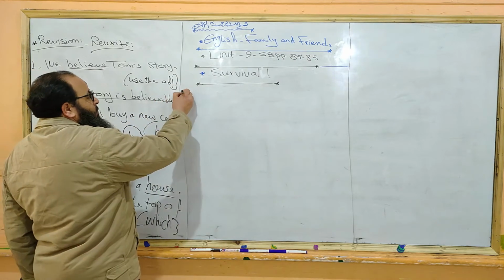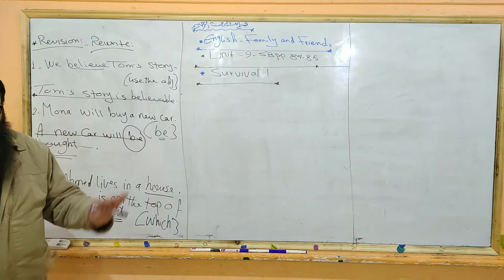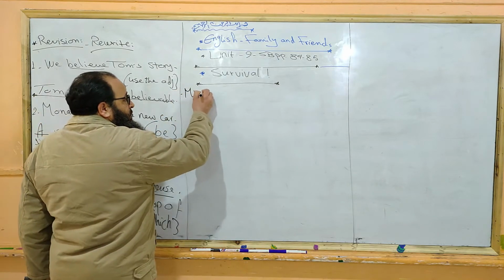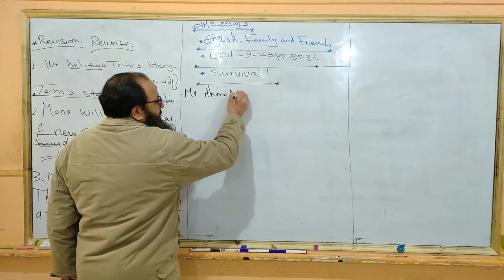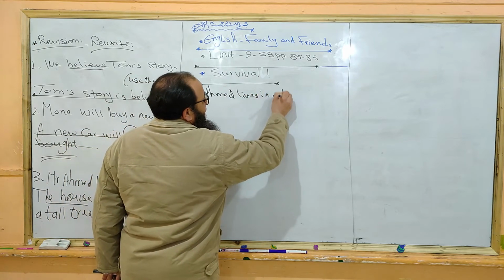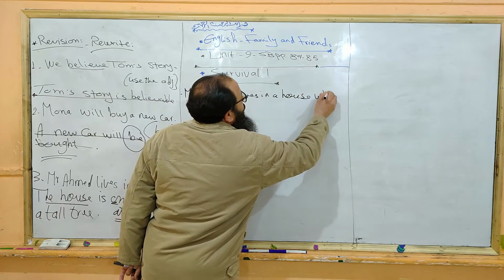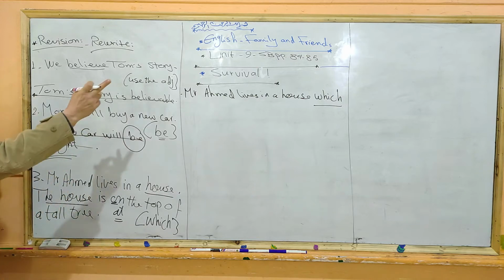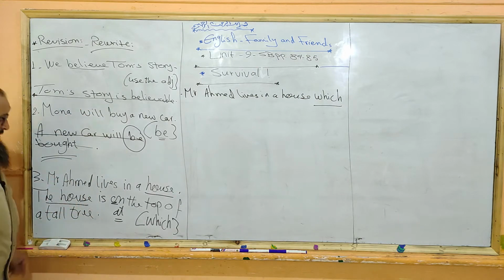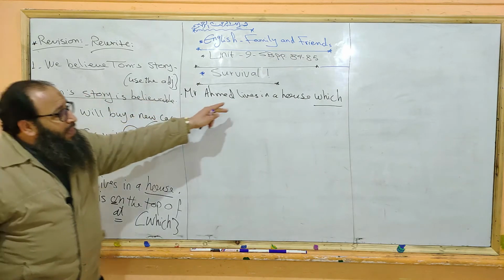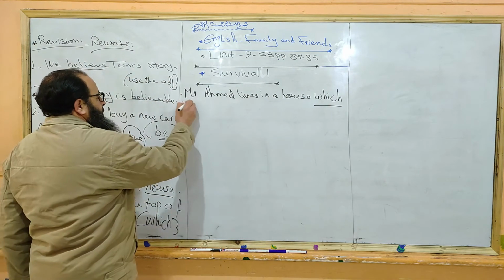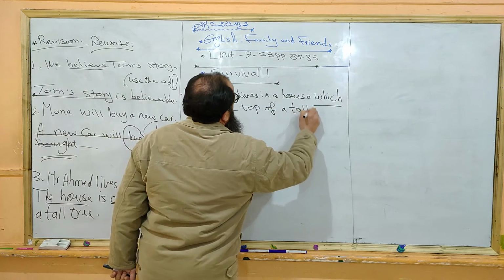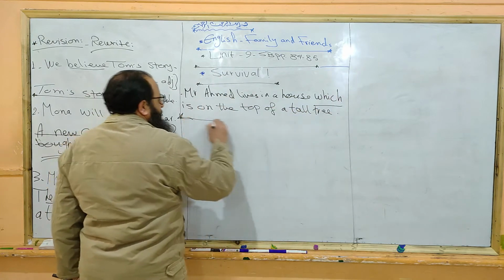Use which? We start with the first sentence as usual. You write the first sentence. Mr. Ahmed lives in a house which. So you join the two sentences with which, and you omit the second repeated word, which is the house. So Mr. Ahmed lives in a house which is on the top of a tall tree. Okay, remember? This is a short revision.